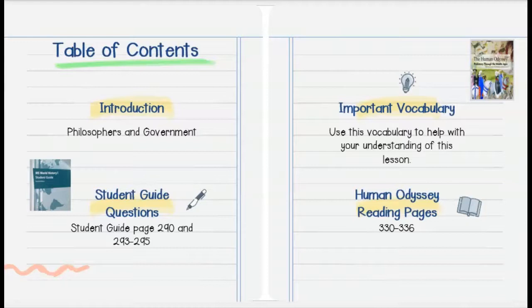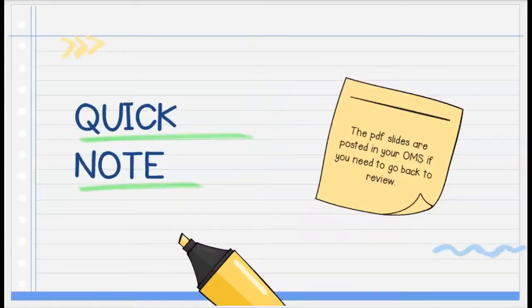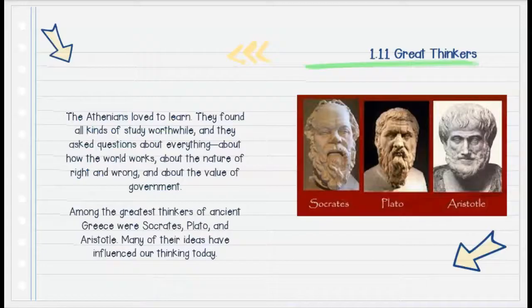So our table of contents, we're going to talk about philosophers and government. Your student guide pages 290 and then 293 to 295. That page 290 is actually from the previous lesson student guide pages, but we do need to fill in some information there. There will be some important vocabulary to help you with the understanding of this lesson, and then your Human Odyssey reading pages 330 to 336. And again, just remember these slides are posted in your OMS if you ever need to go back to take a look at them. So lesson 1.11, Introduction, Great Thinkers.